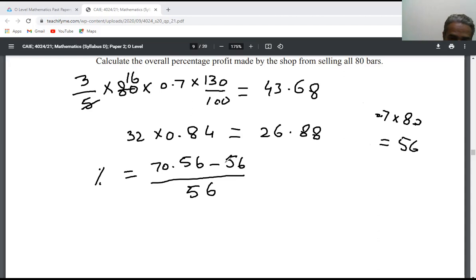So selling price minus cost price, divided by 56, multiplied by 100. Your answer will be 26%.